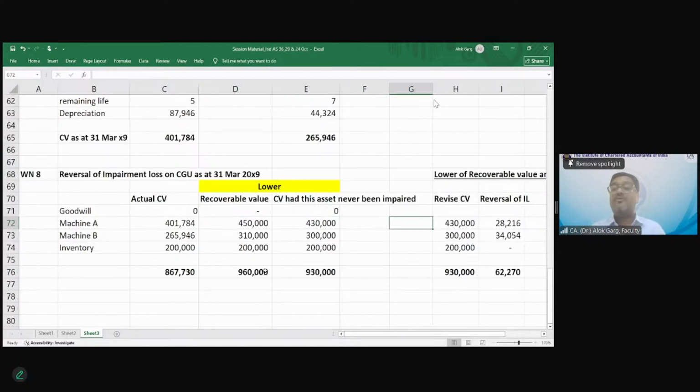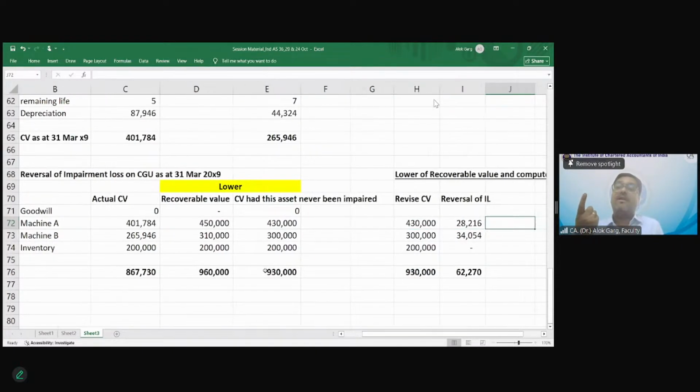Okay. Then this question has tested, when you are reversing impairment loss, how will you compute the impairment loss to be reversed? You should be aware that after reversal of impairment loss, your carrying value should not be more than the lower of recoverable value and carrying value had the asset never been impaired. So you need to compute the revised carrying value, then revised carrying value versus actual carrying value, that will be the reversal of impairment loss, right? So this question has tested 6-7 aspects of the impairment loss standard, a comprehensive, very detailed, and very good question, I would say.